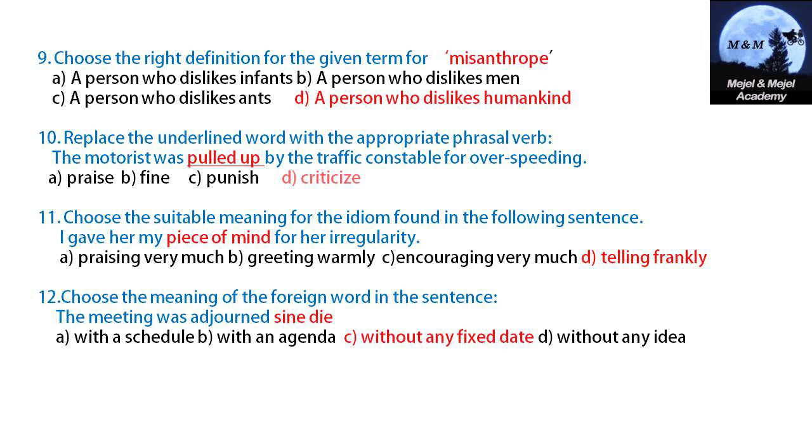Choose a suitable meaning for the idiom found in the following sentence. I gave her my peace of mind for her irregularity. This is piece of mind, P-I-E-C-E, not peace, P-E-A-C-E. Therefore this piece of mind means telling frankly. Even if someone will be hurt, telling them frankly is what this is. Here, I gave her my piece of mind for her irregularity means I told her frankly about her not coming regularly.